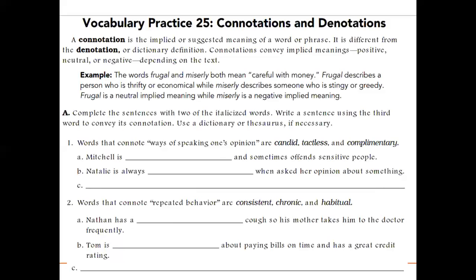Okay, so first of all, let's see what the words are, what they mean, and then we will fill in the blanks respectively. I already explained to you many times about connotations and denotations, so no further explanation is needed here. So let's begin. But just to remind you, connotations are the underlying or secondary meaning of a word. However, denotations are the meanings or definitions that you can find of a word in a dictionary.